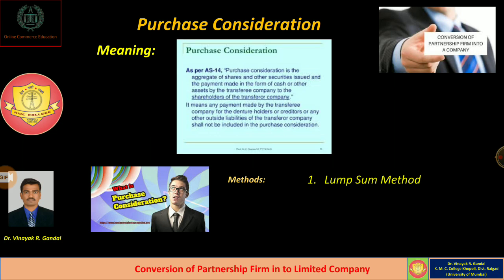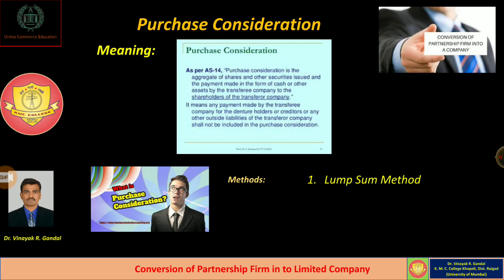So the first method of calculation of purchase consideration is the lump sum method. Sometimes the purchase consideration is given as a lump sum amount. For example, there is one company, ABC Limited, and the example is: ABC firm is acquired by XYZ Limited for rupees 5 lakhs.